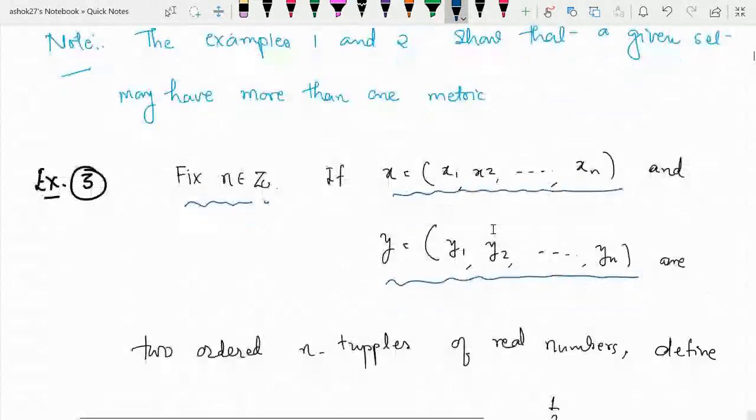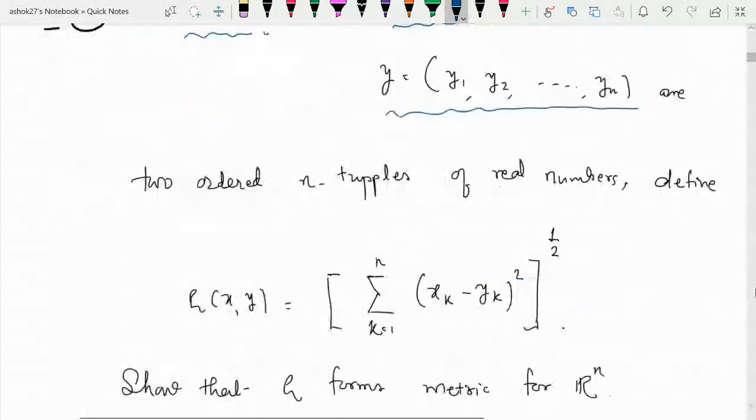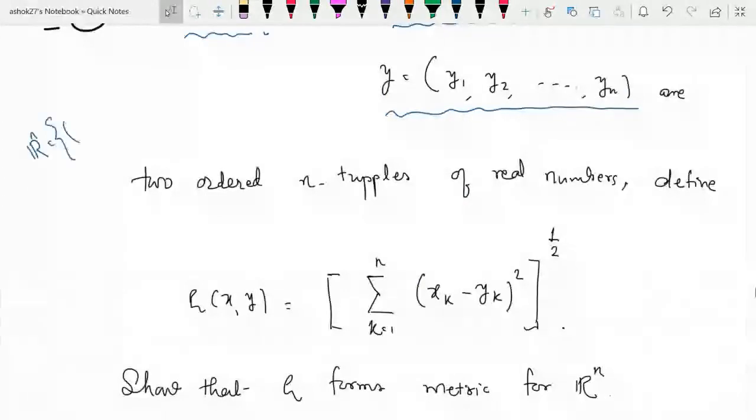So here we are taking the set as R^n. What is R^n? It is the set of all ordered n-tuples (x1, x2, up to xn), where all these xi's are real numbers.